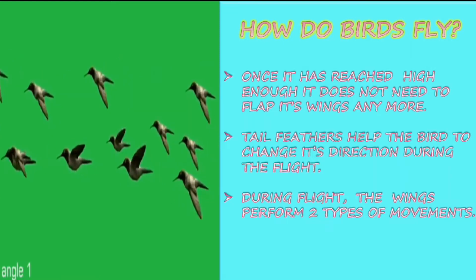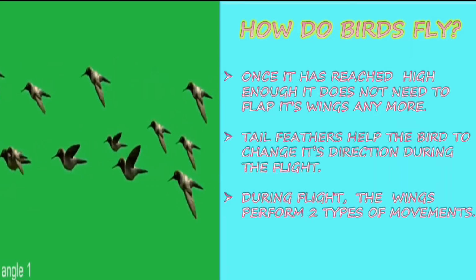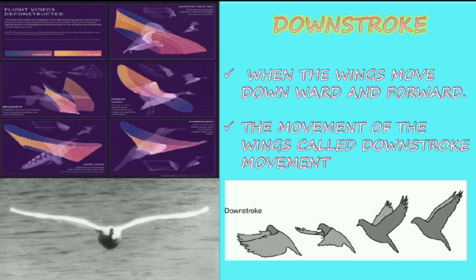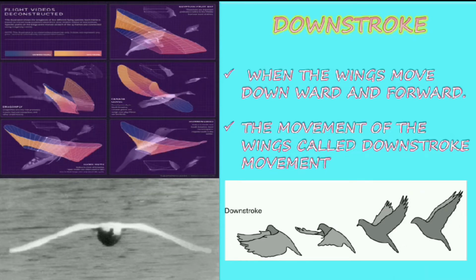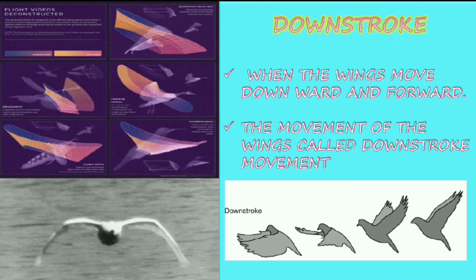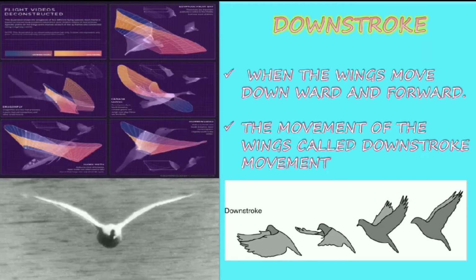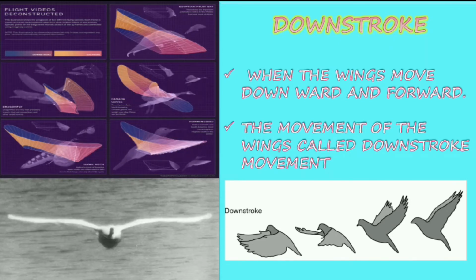During flight, the wings perform two types of movement. So while traveling, the birds perform two types of movements. They are downstroke and upstroke. When the wings move downward and forward, the movement of the wings is called downstroke movement. So the movement of the wings from the upper to the lower side, from pulling up to down, is known as downstroke movement.